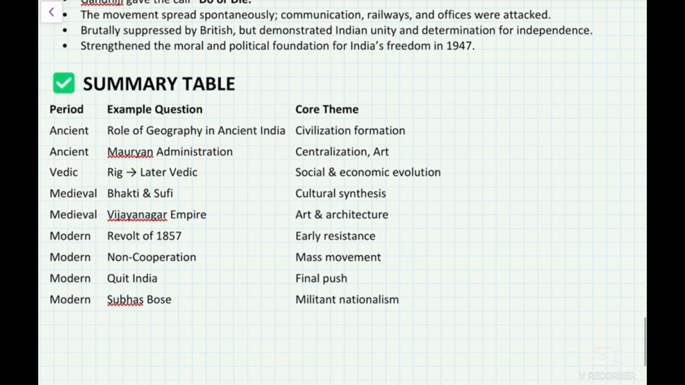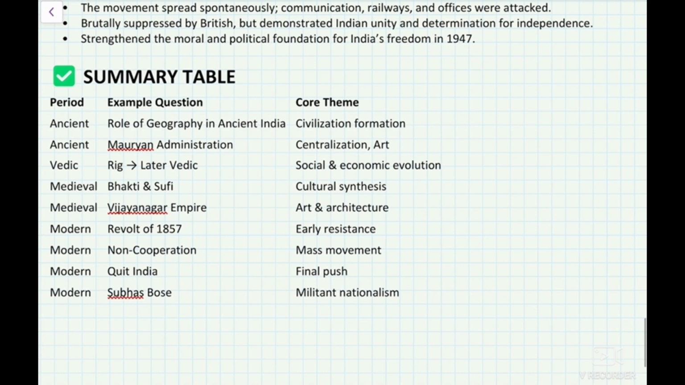So, in summary, from ancient India, the role of geography has been asked; the core theme is civilization formation. From ancient India also, Mauryan administration and art, and Rig Vedic and later Vedic social and economic evolution. From medieval, the Bhakti and Sufi movements, cultural synthesis, and the Vijayanagar Empire, art and architecture. From modern, the revolt of 1857, early resistance, and the Non-Cooperation Movement, a mass movement.